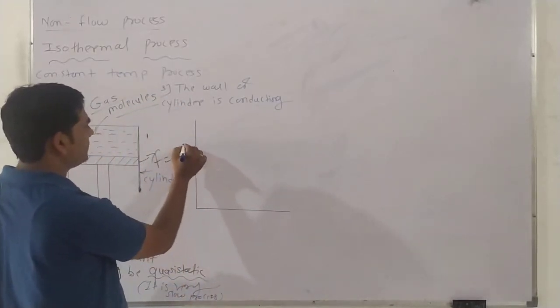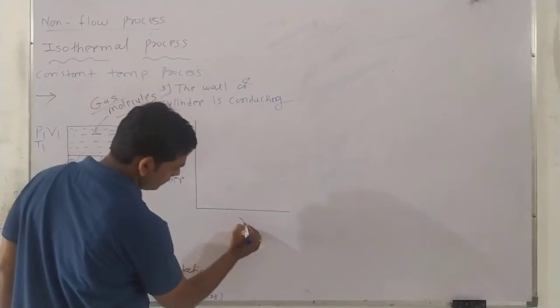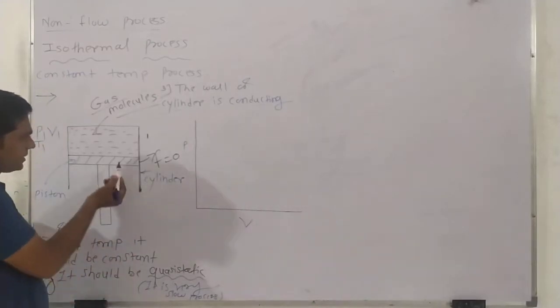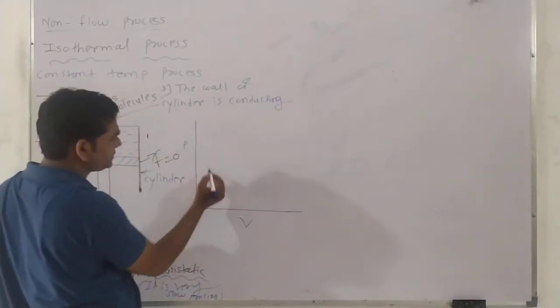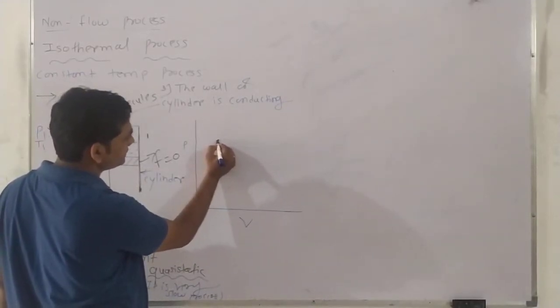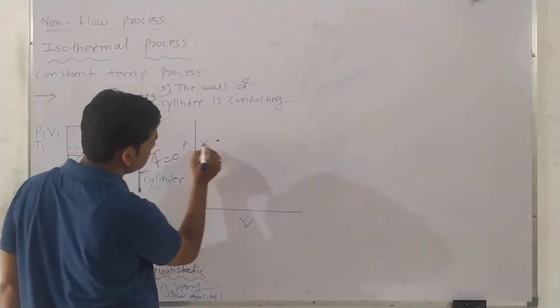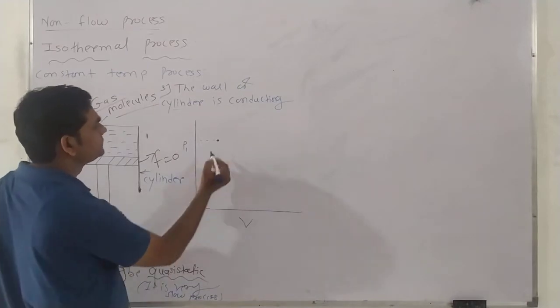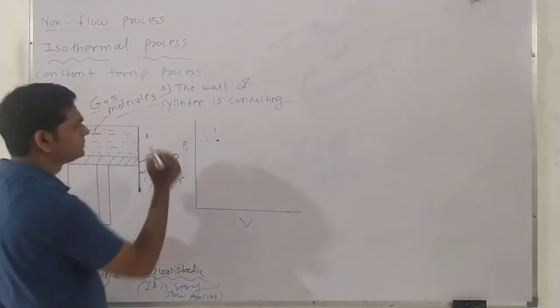this is the PV diagram, pressure versus volume. And suppose I consider this the initial position, pressure P1 will be there at point 1.